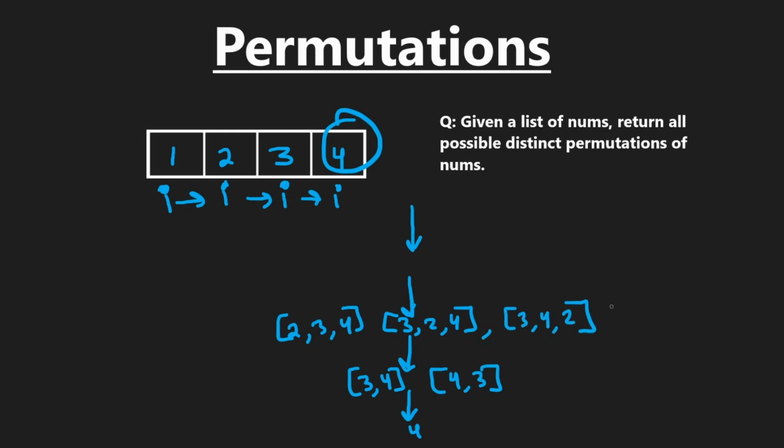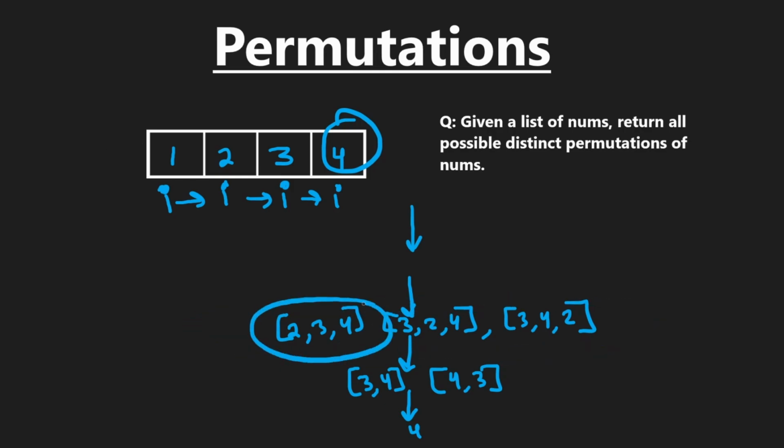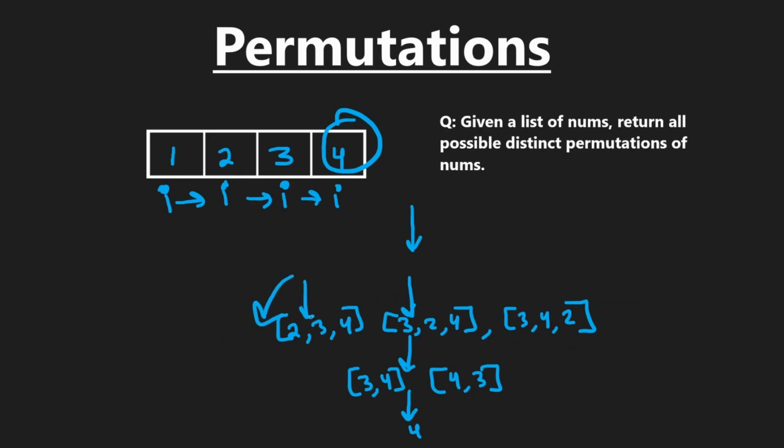And this is obviously going to start becoming a big list now, because we would do the same thing with this permutation. We'd add a 2 at the beginning of it, add a 2 in the middle of it, and add a 2 at the end of it. So that's going to give us 6 permutations here. And then for each of those 6 permutations, which each have 3 values in it, we're going to try inserting the 1 in every possible position. So the 1 is going to go at the beginning, in between these two, and at the end. So we'd have 6 permutations here, multiply those by 4, because 1 value can go in all 4 positions. So then we'd end up here with 24 permutations.